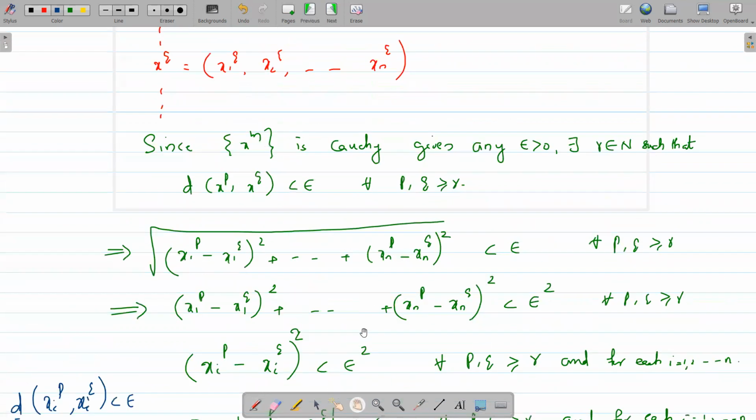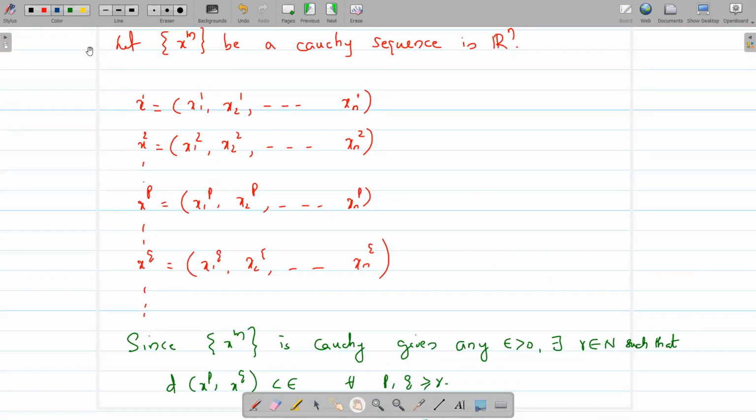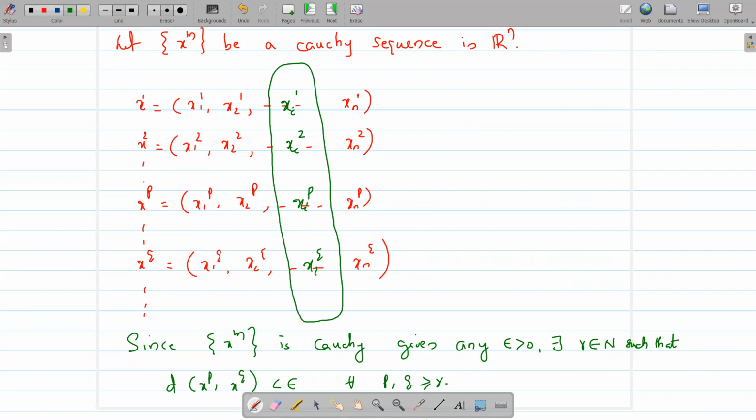Say, so what is the ith term of x1? The ith term of x1 is x_i1. The ith term of x2 is x_i2, etc. The ith coordinate of the pth term xp is x_ip, and of the qth term xq is x_iq, etc. So this is a sequence in R.